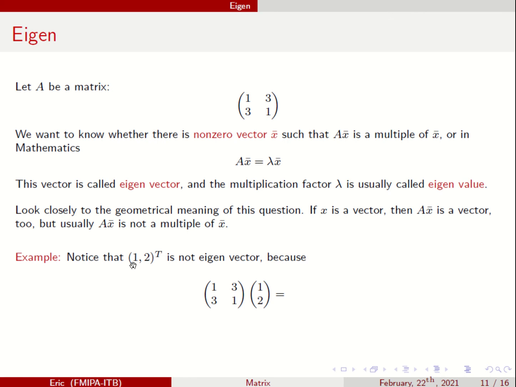Example: (1, 2) transpose is not an eigenvector, because if I multiply this, it will become (7, 5), and (7, 5) is not a multiple of (1, 2). So (1, 2) is not an eigenvector.